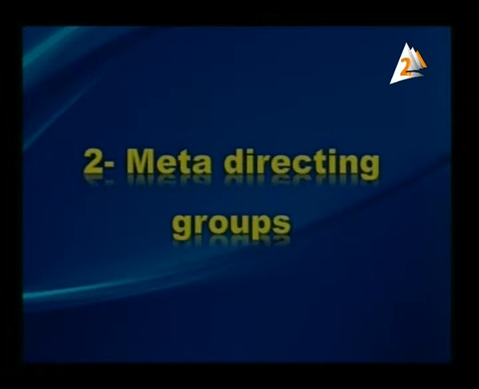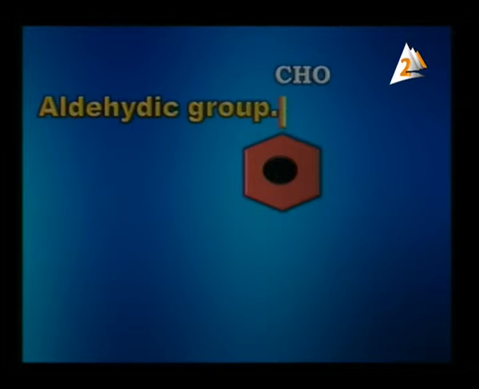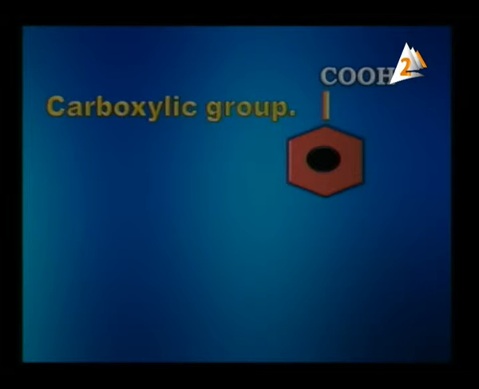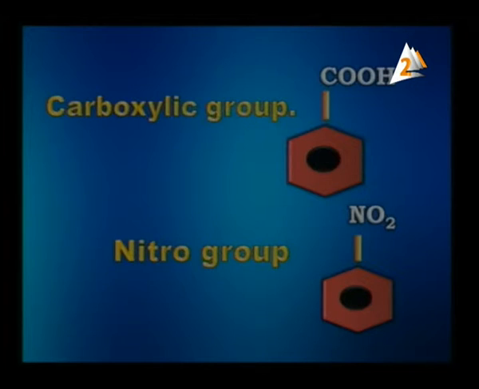The meta-directing groups are the aldehyde group, CHO, or the ketonic group, which is the carbonyl group, CO, and the carboxyl group, which is the COOH group, and the nitro group, which is the NO2 group.